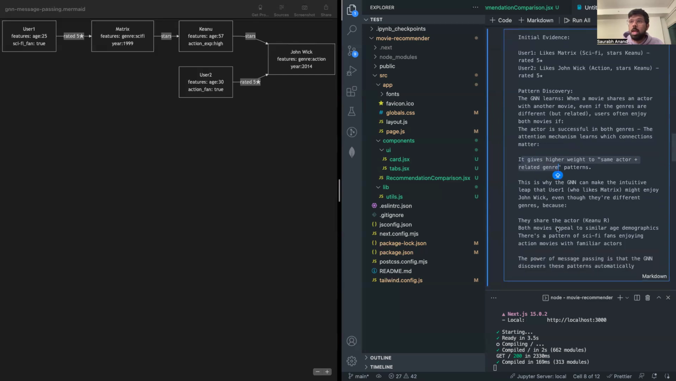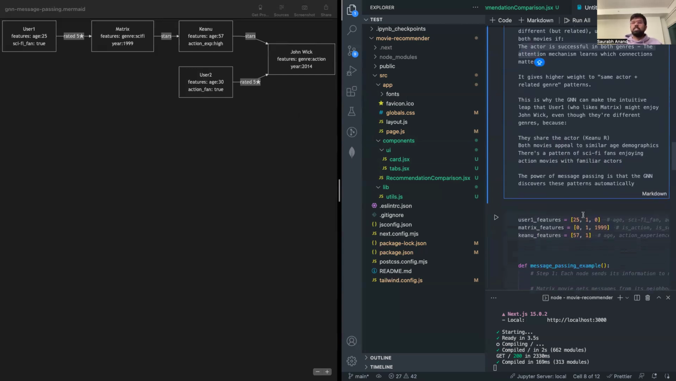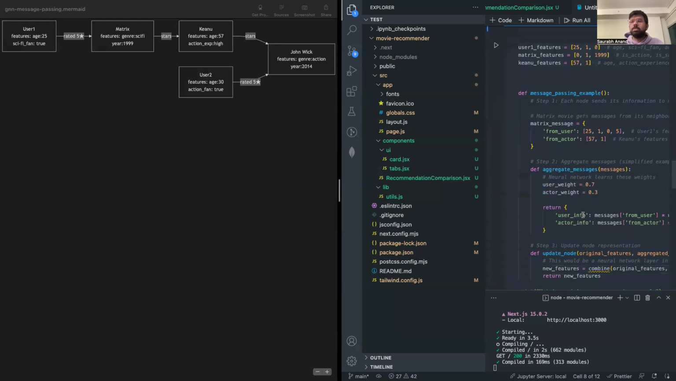Even though they are different genres, they share the actor Keanu Reeves, as we saw through the message passing. Both movies appeal to similar age demographics, as we saw. User two is age 30, user one is age 25, and there's a pattern of sci-fi fans enjoying action movies, right? Because as we saw here, the attention will give more priority on the basis of the message passing that user one likes the movie Matrix, and user two likes the movie John Wick, right? So this is the power of message passing, that the GNN is able to understand these patterns automatically.